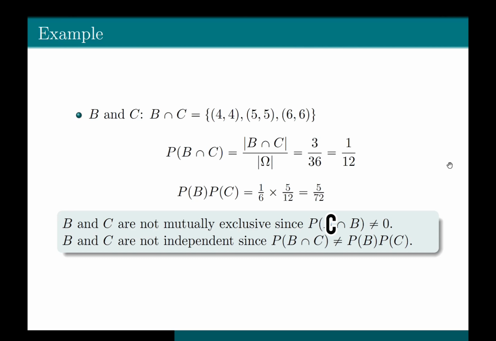So we just saw an example in which we considered three events. The experiment was the same. The experiment was just rolling two dice, and we saw that A and B are not mutually exclusive but are independent. A and C are mutually exclusive but not independent. B and C are neither mutually exclusive nor independent. I hope the concepts of mutually exclusive events and independent events are clear to you all.